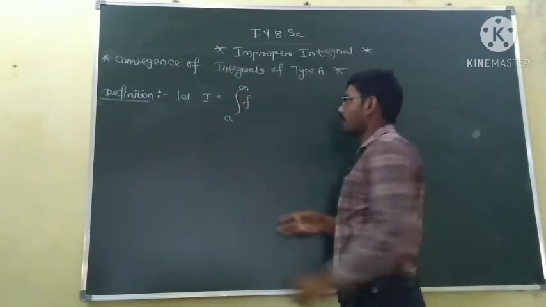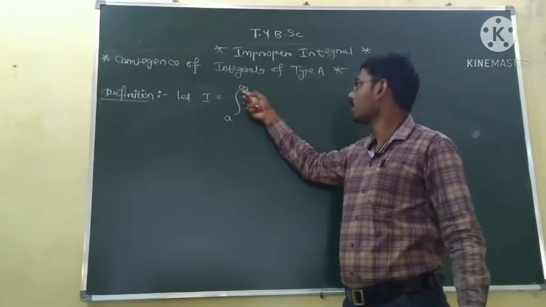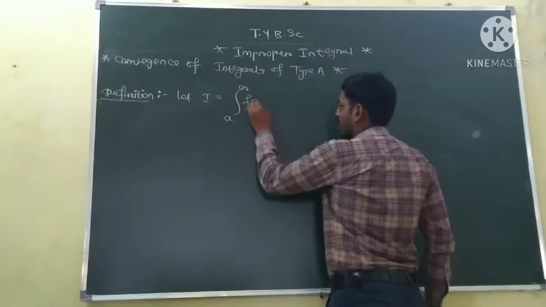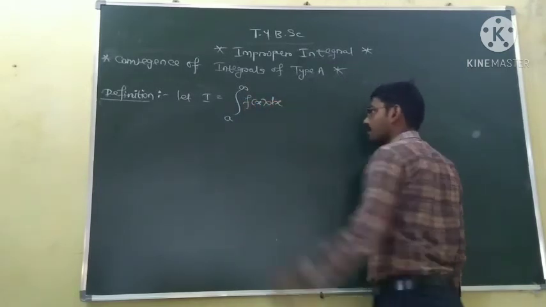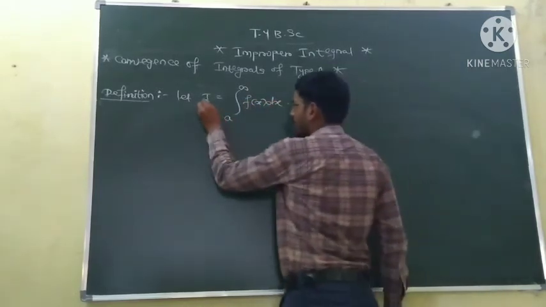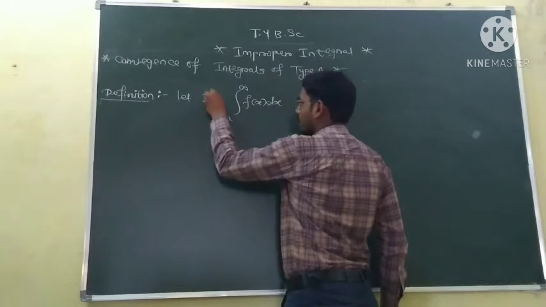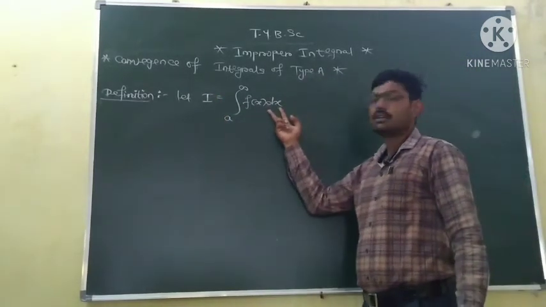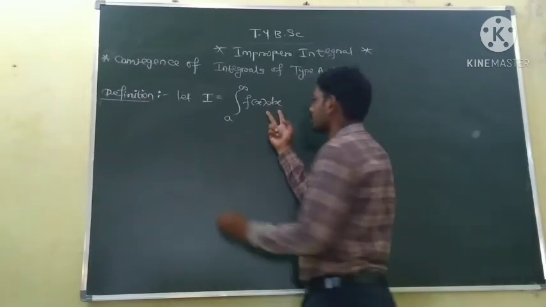In type A, we have to take at least one limit as infinite. This is an improper integral.